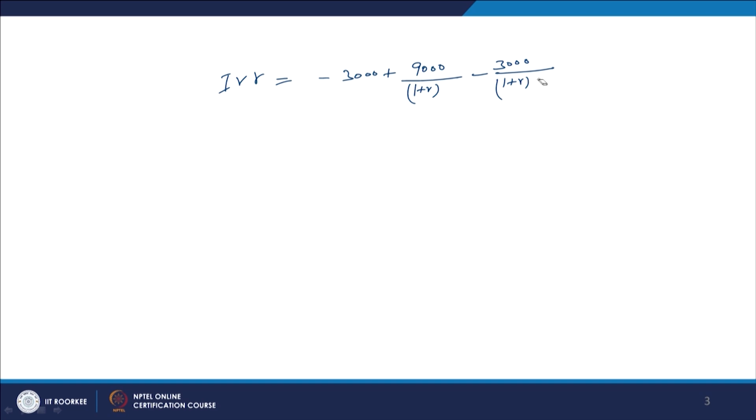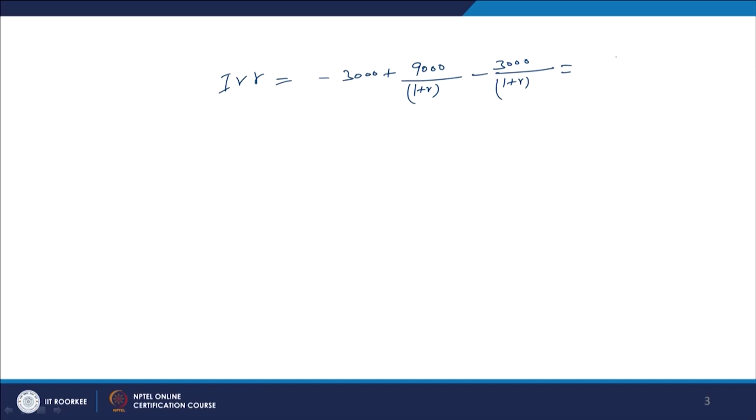So, this will become minus 3000 equal to 3000, 9000 to be discounted for 1 year, 1 plus R, and you are making investment not now, you are making investment after a period, in the third year, when you are making investment. So finally we have to discount it also, and this value should be 0, that is minus 3 cash inflow and outflow, where the net present value is 0, that is our selected internal rate of return.